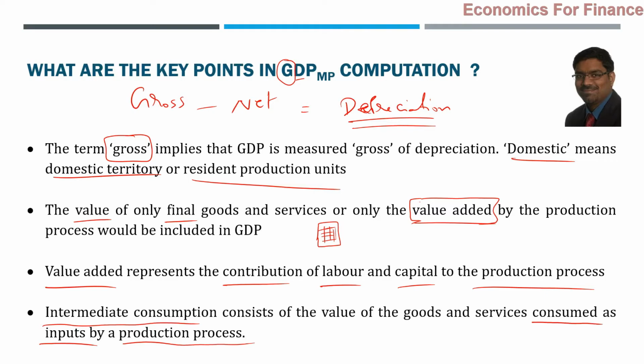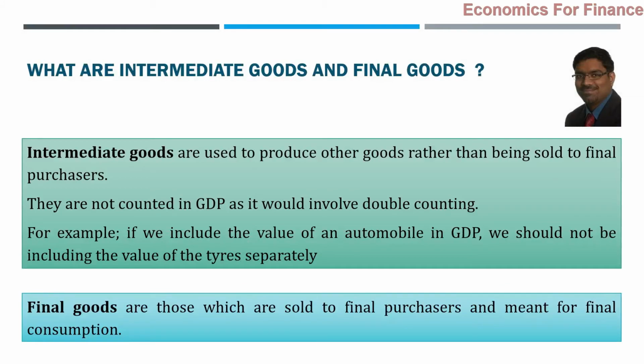So when you say sugar is manufactured, what is the value really added by the sugar industry? That only should be considered. How can we say that? Market value of the sugar minus the market value of all the intermediate consumption that happened in that production process will give us exactly the value added by that particular industry or factory. Like this, for the entire country, the intermediate consumption has to be excluded from the final value of goods and services.